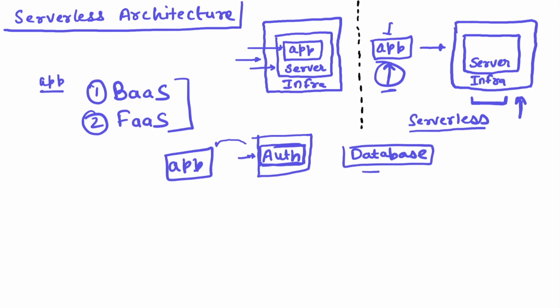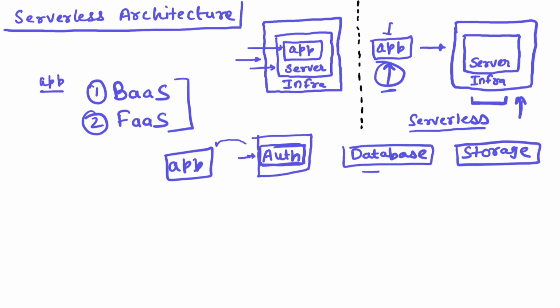You will get a database, and then this database you can use within your app out of the box. You will get database as a service. Another example could be storage can also be exposed as a service, as a backend as a service.